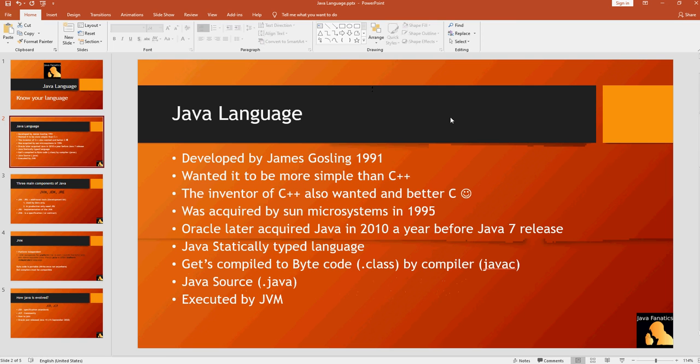So guys, Java language was developed by James Gosling in 1991. The reason for him to develop Java was because he found C++ to be difficult, to be complex for an average developer to understand. So he wanted to come up with something that is simpler and yet verbose and yet more powerful. By then, Java added some new good features such as garbage collection. It removed pointers, stuff like that.